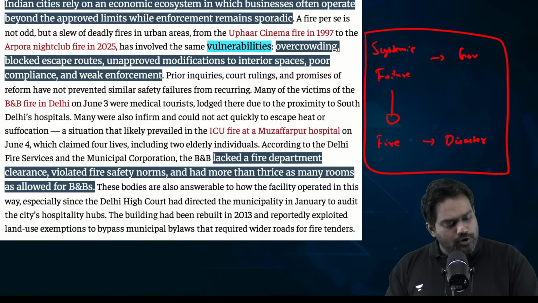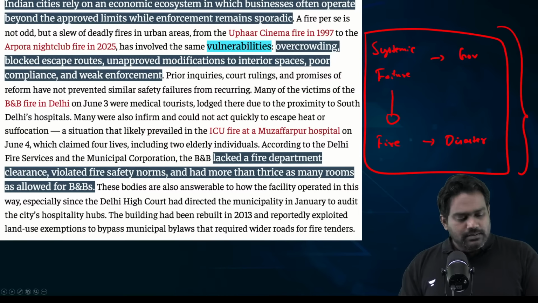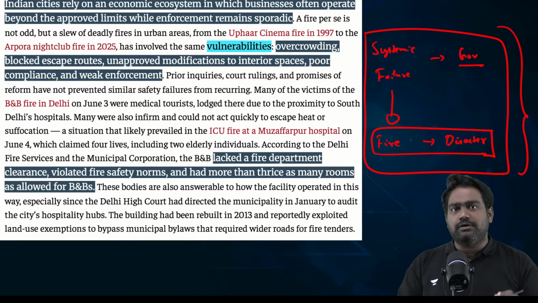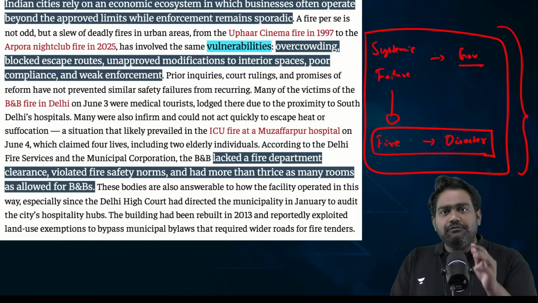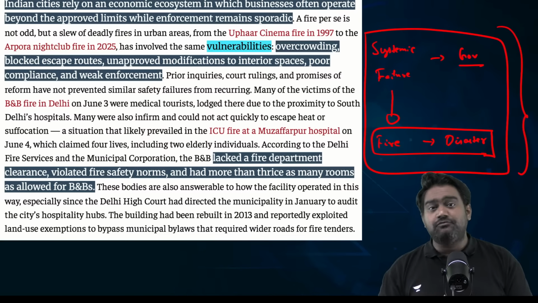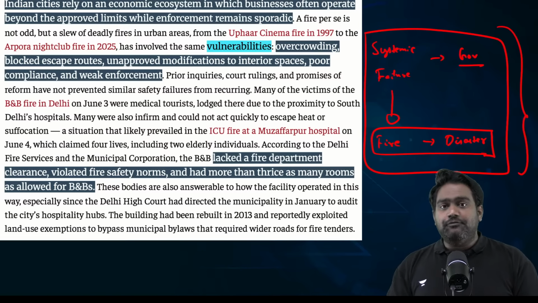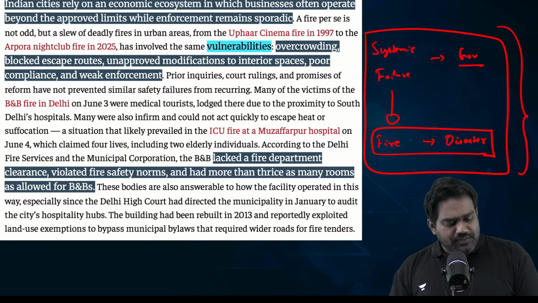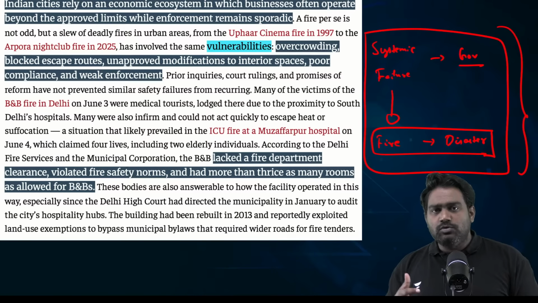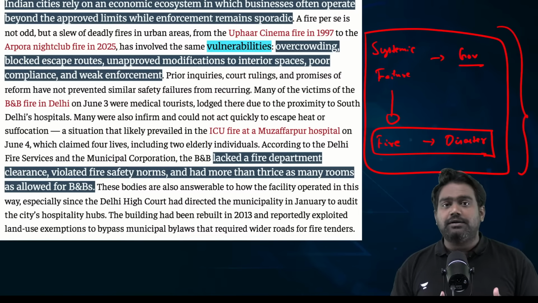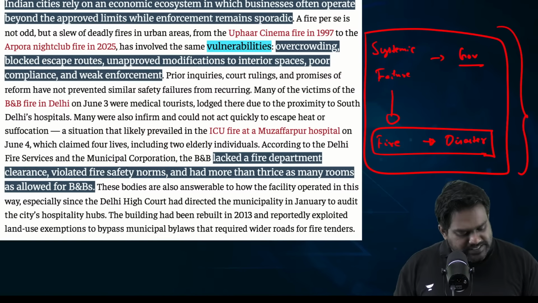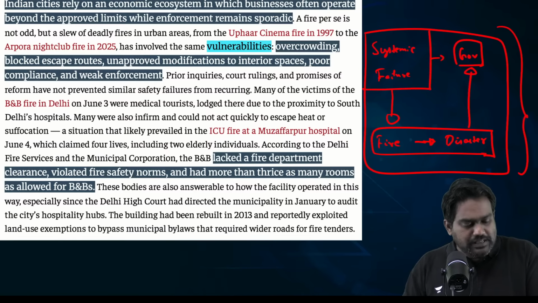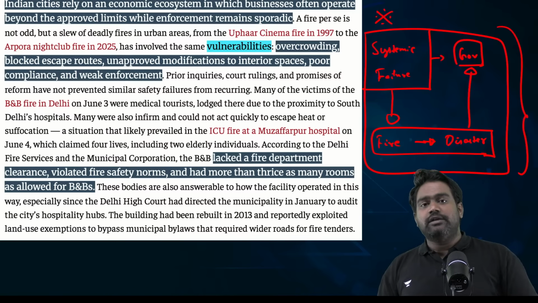That is the lesson we have to draw from these incidents, right? Fires can occur. As I said, even one accidental spark is enough. A small gas leak is enough. A short circuit is enough to trigger a fire. But if right planning was there, if right preparedness was there, if vulnerabilities were addressed, if the laws and regulations were properly enforced, if standard protocols were implemented, then these fires can be contained with almost zero to minimal loss of life, minimal impact. But what turns every single fire in the country into a disaster, into a tragedy, is the failure of governance and the systematic failure in enforcing and implementing the regulations.